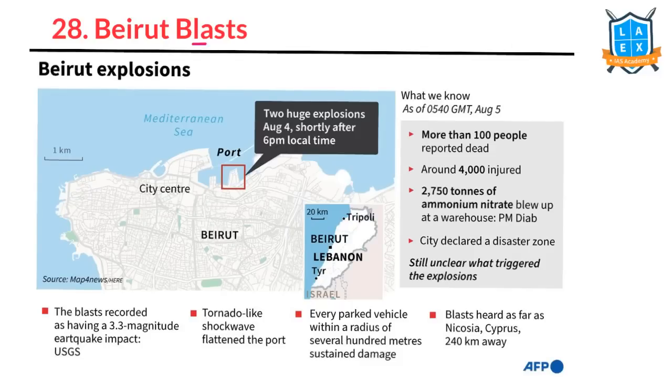The next issue is the Beirut Blasts. Beirut. Lebanon is a country, a Middle East country. Lebanon has a boundary with the Mediterranean Sea. We have a port called Beirut Port. In this particular port, a huge blast has happened recently. Ammonium nitrate, due to oxidization, caused the blasts. So it has a boundary with the Mediterranean Sea.